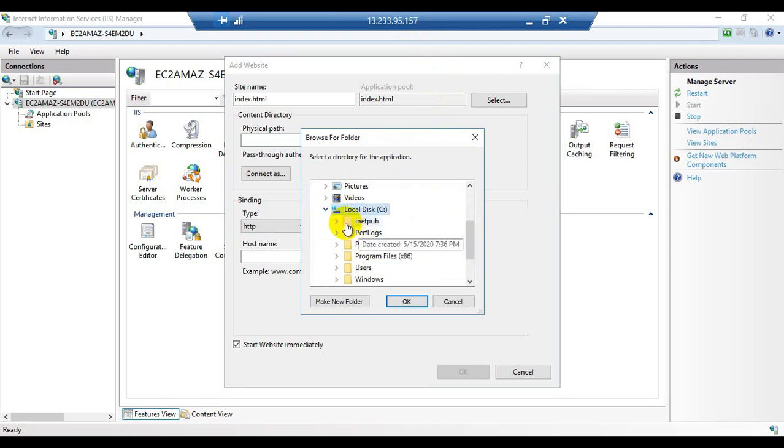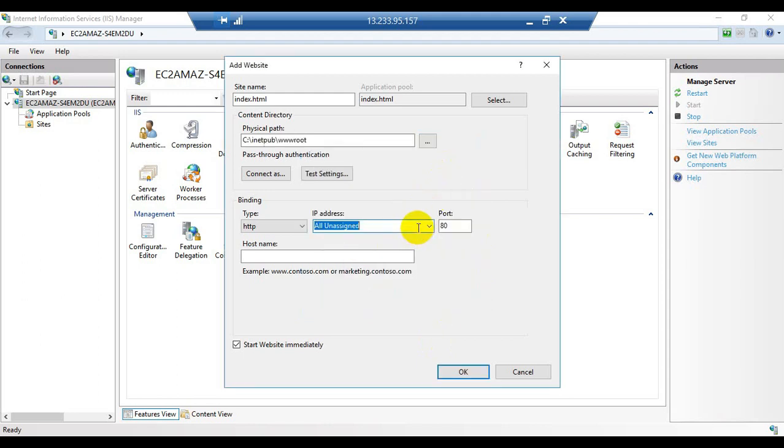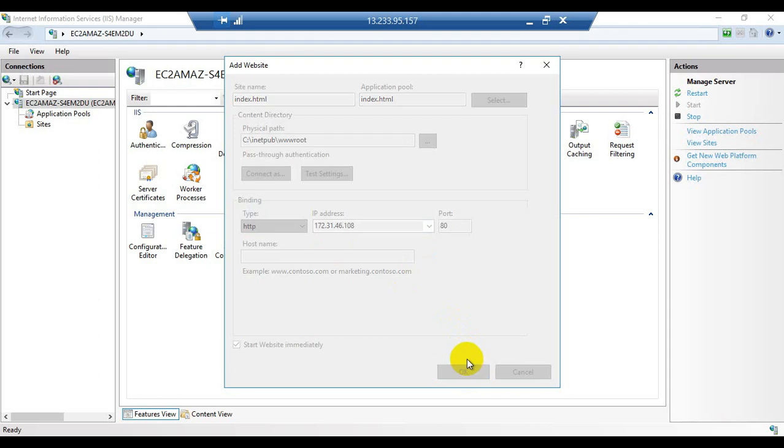We have the inetpub folder. Inside the inetpub folder we have wwwroot. So just select the wwwroot folder in which our index.html web page is located. Now click on OK. So under the IP address, select the IP address we have just assigned. Click on OK.